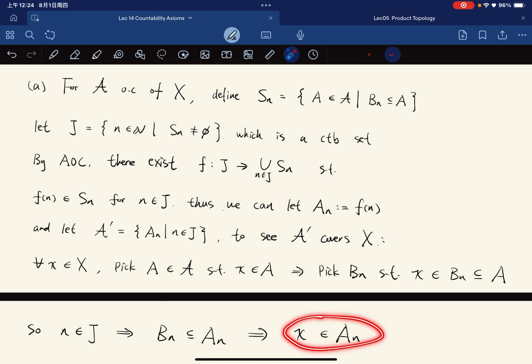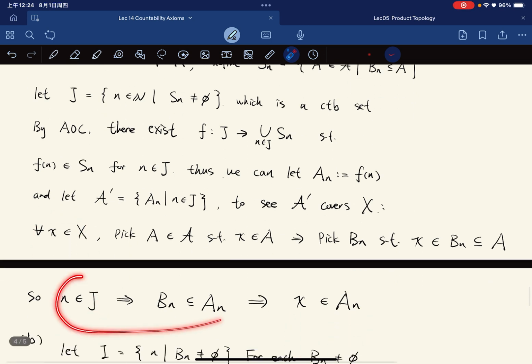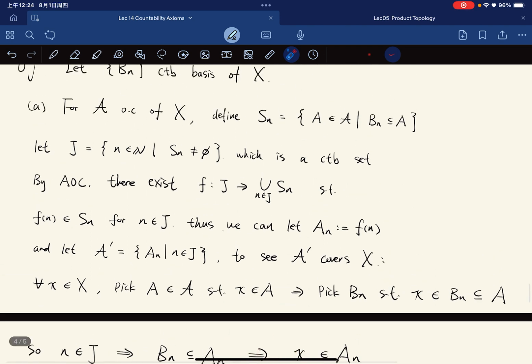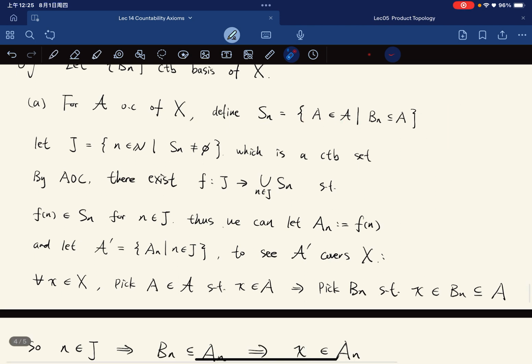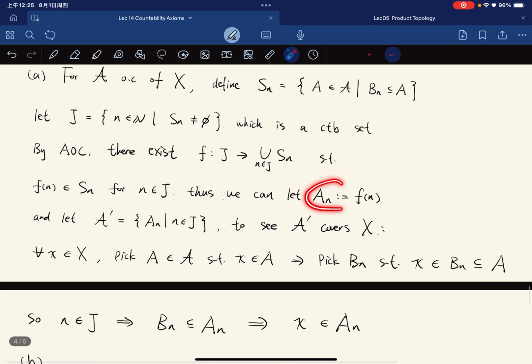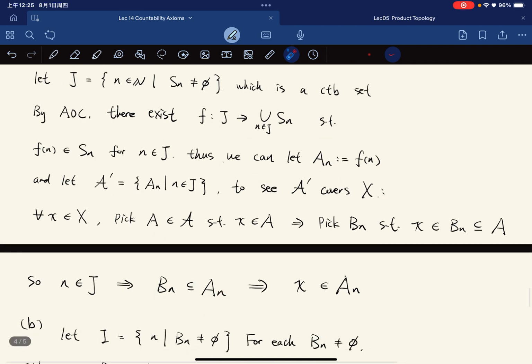So x is in An. Done. This is the crucial part. If n is in J, then Sn is not empty, so this set is not empty for this n. And by the axiom of choice, we can pick An that contains Bn.